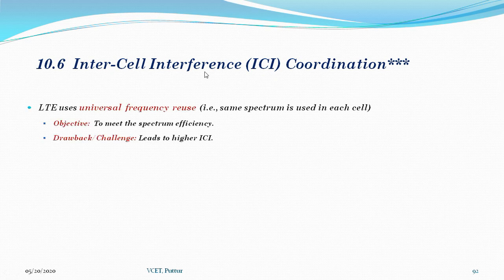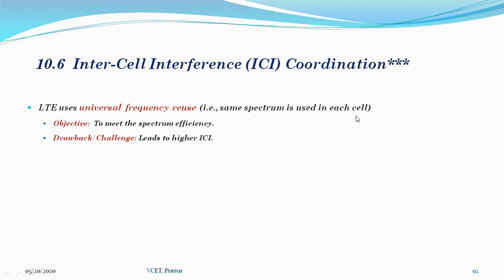In cellular networks, each user equipment suffers inter-cell interference due to frequency reuse in other cells. Conventional cellular networks by design are interference limited. That is, if they were not, it would be possible to increase the spectrum efficiency by lowering the frequency reuse or increasing the average loading per cell. To meet the spectrum efficiency, LTE will be deployed with universal frequency reuse. That is, the same spectrum is used in each cell.